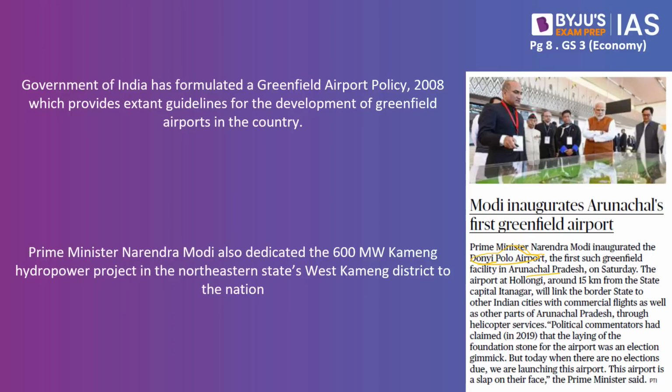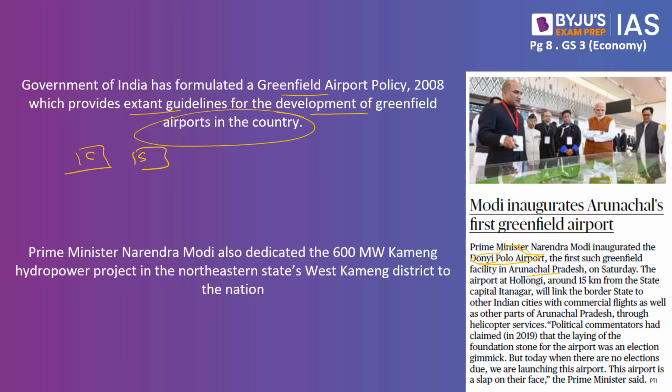When it comes to airports in India, the government of India has formulated the Greenfield Airport Policy 2008, which provides extant guidelines for the development of greenfield airports in the country. These guidelines put out some responsibilities both on the central government as well as on the state governments, and thus it promotes what is called cooperative federalism. So state governments should be selecting the sites. Let's say this particular airport will have to come in this region where it has to be constructed. All this will be taken up and decided by the state government. So they will identify the sites.